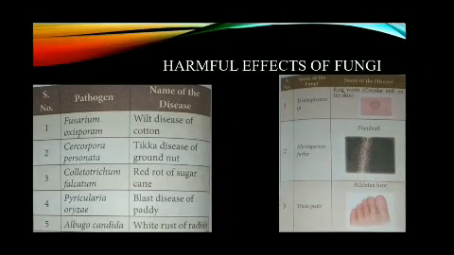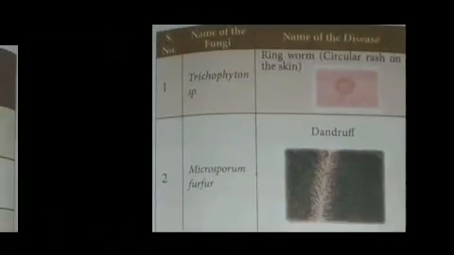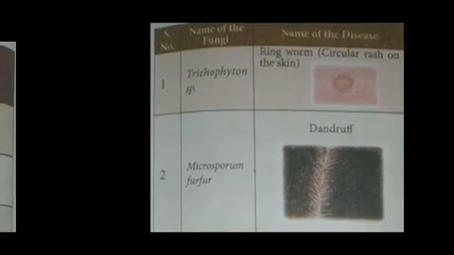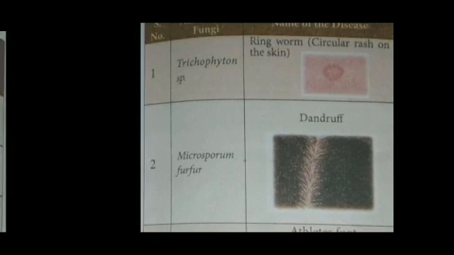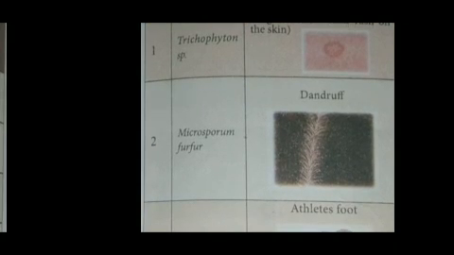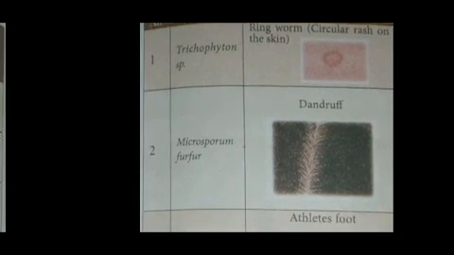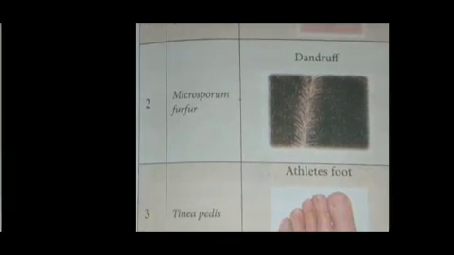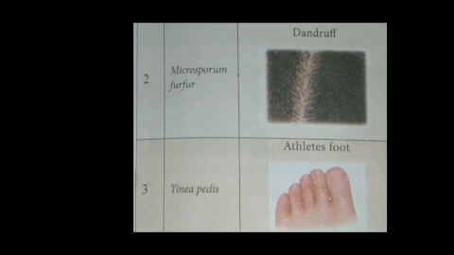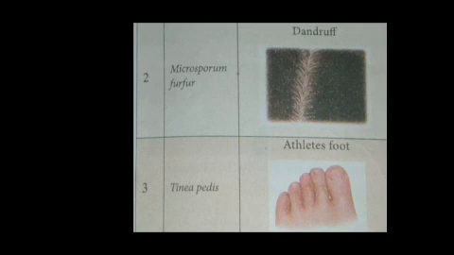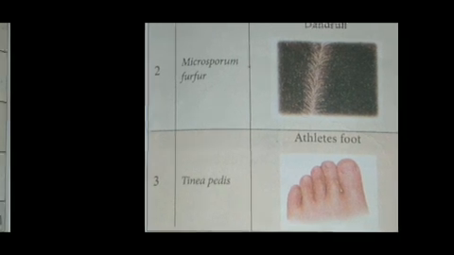In the same way, certain fungi cause diseases in humans. For example, ringworm disease. The symptom of ringworm is circular rashes on the skin. It is caused by Trichophyton species. Like that, many of you are suffering from dandruff. Dandruff is also caused by a fungus, Microsporum furfur.